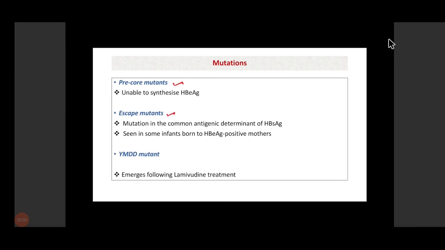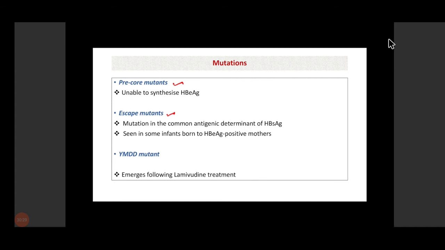Then there are escape mutants, in which there is a mutation in the common antigenic determinant, the A epitope, leading to absence of the hepatitis B surface antigen, or it is mutated.